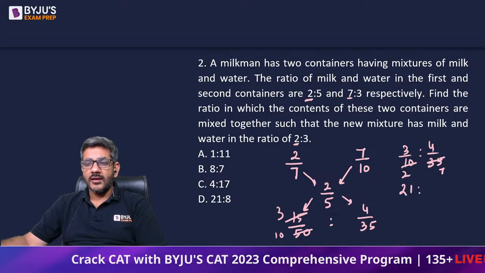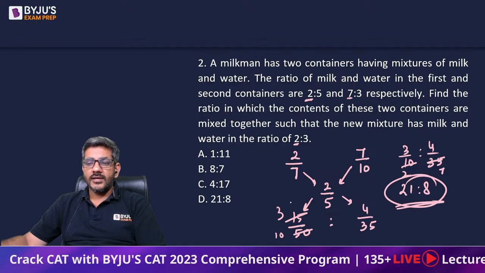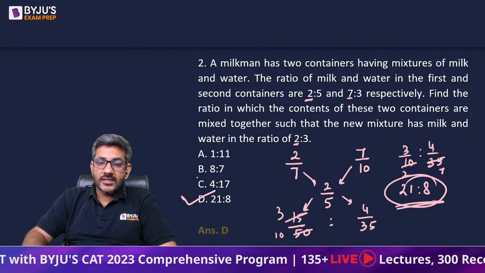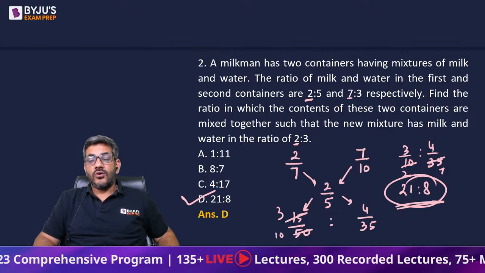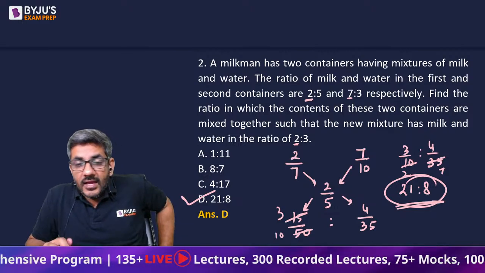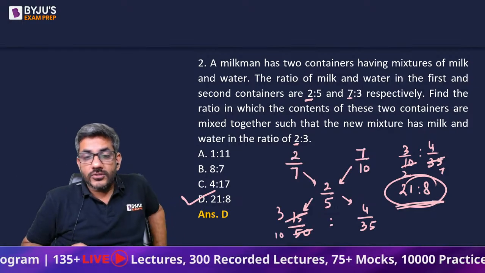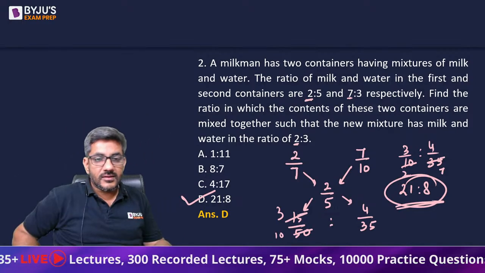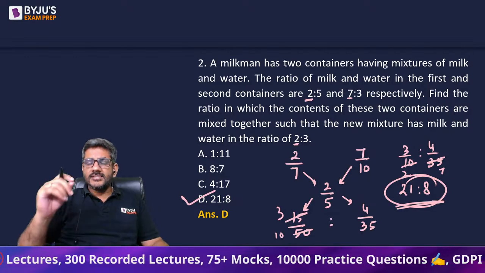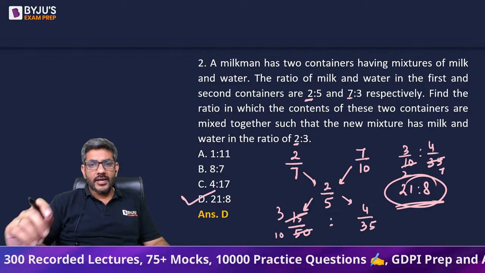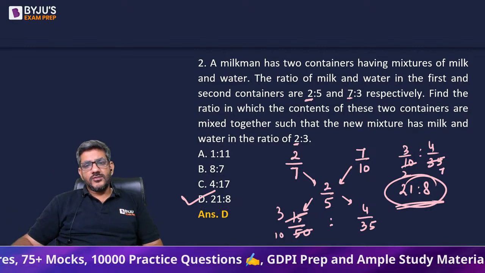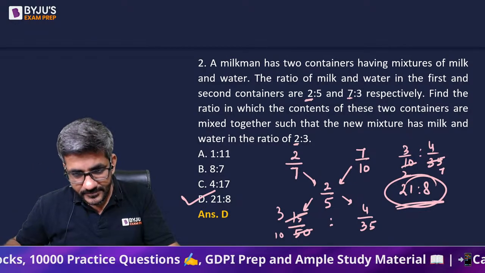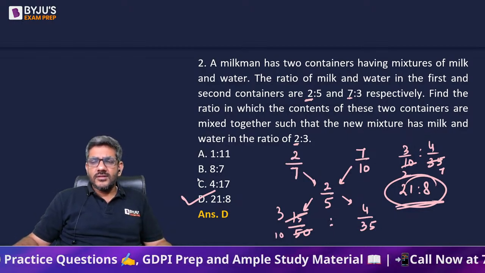Cross multiplying, I get 21:8. So D option is the right answer for this question, that they should be mixed in a ratio of 21:8. And I see that Anjala and Sonali also had given the right answer for this question. It's a simple question based upon allegation. So straight away we get the answer as 21:8. Is there any other method for this question?